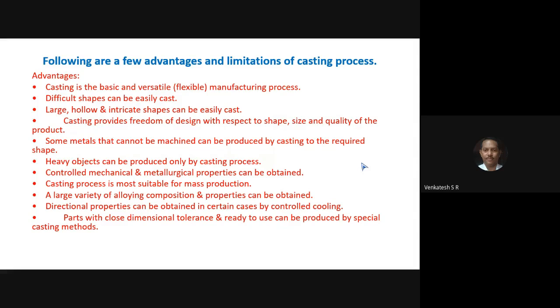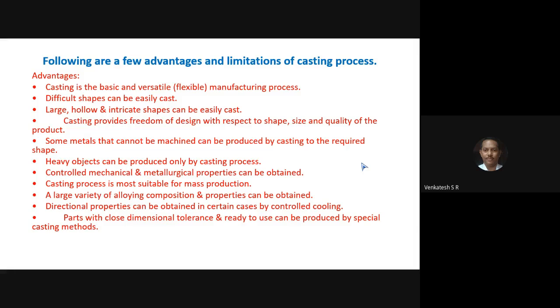Whether it may be a single casting or a number of pieces, that's very, very important. That is mass production. Production of 100 castings, 1,000 castings, or millions of castings can be produced in a month or in a day. And the composition: you can add different metals and different alloying elements to get different mechanical properties and grain structure in the castings.